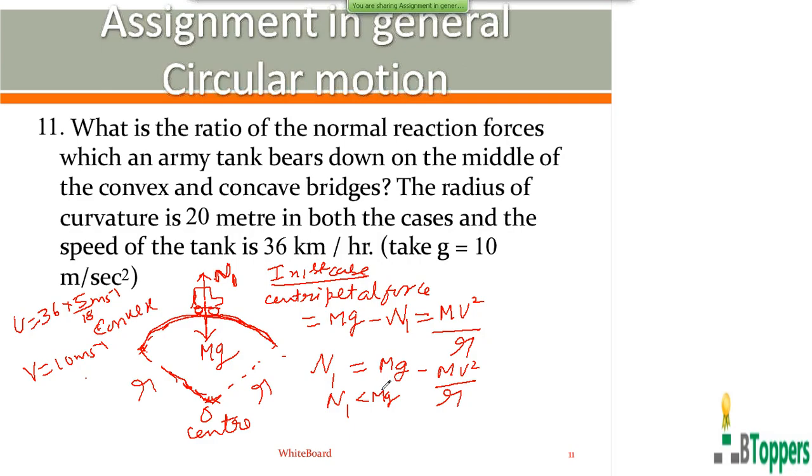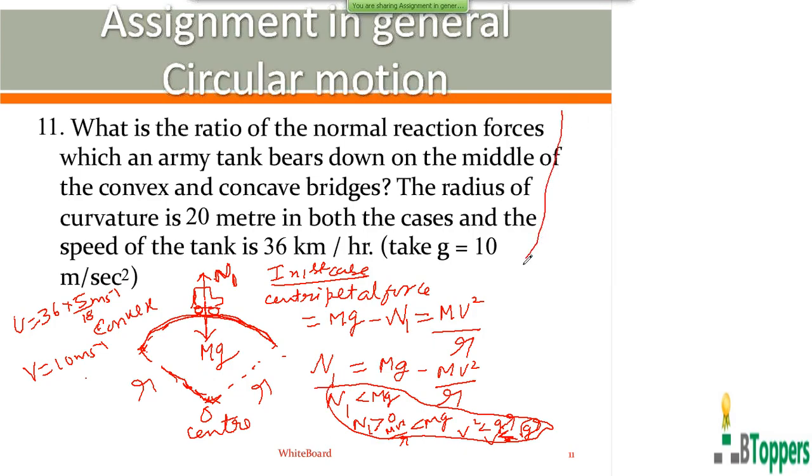Sometimes you may be asked to find what is the maximum speed with which a vehicle can safely move on the convex bridge. For that, you have to take N1 to be greater than or equal to 0, or mv square by r should be less than or equal to mg, or v square should be less than or equal to gr, or v should be less than or equal to root gr. That means the vehicle can safely move on the bridge if its velocity at the highest position on the convex bridge is not more than root gr. Of course, this part of the discussion is not required for the solution of the problem. It is only an additional discussion.